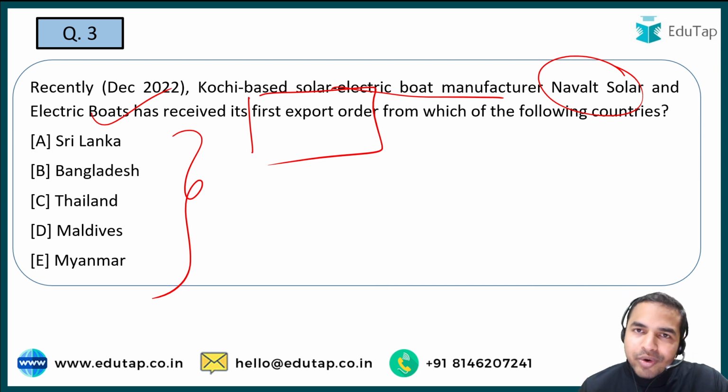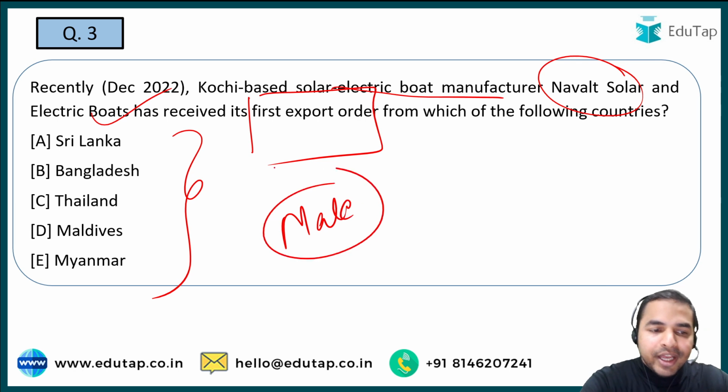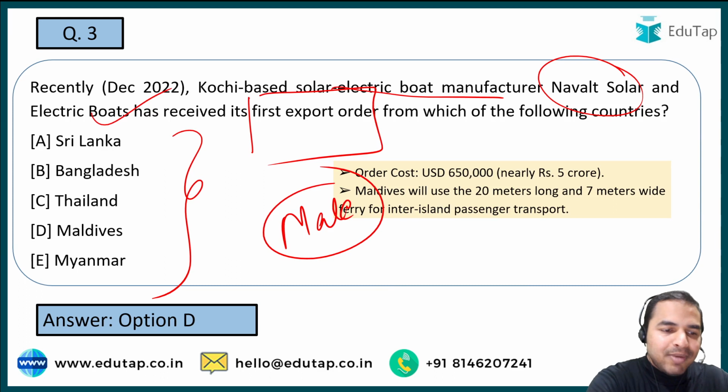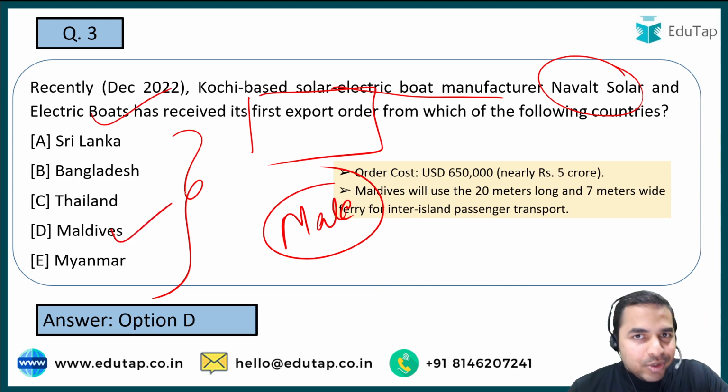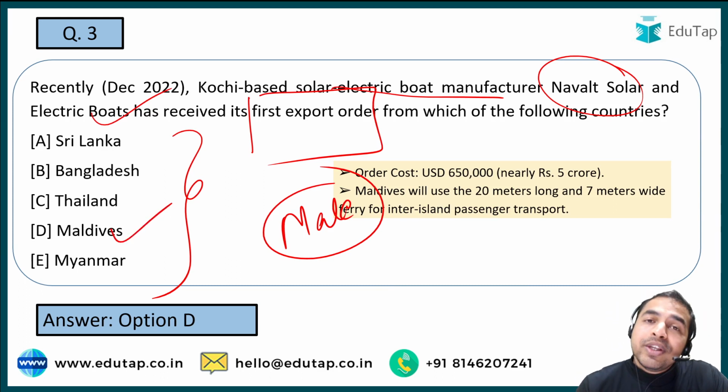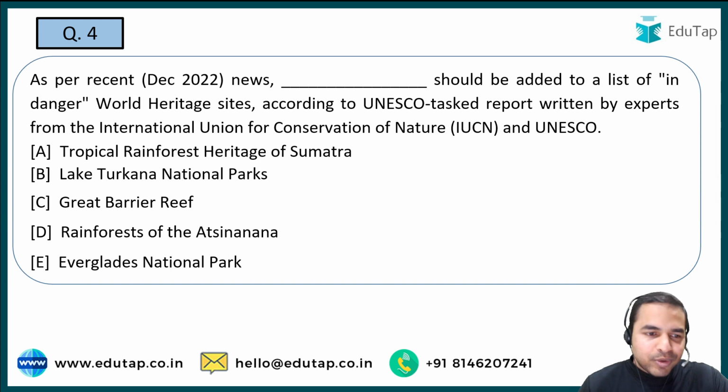So guys, here when I talk about the right answer, let me give you one more hint that the right answer is basically the country whose capital is Male. So I think now it is very easy for you to answer the question, that is option D, that is Maldives. So guys, whenever you see any foreign country in the news, always try to remember what is exactly the currency and the capital of that country. Apart from that, you can also remember the prime minister, president or the chancellor. For example, Germany has a chancellor. What is the name of that? We are going to tell you that in the upcoming slides of the session. Let's move on to the next question.